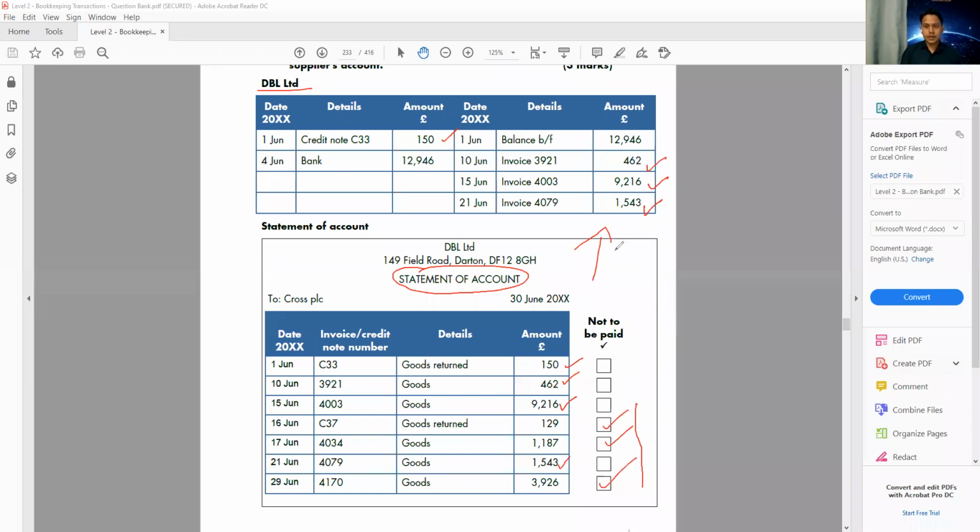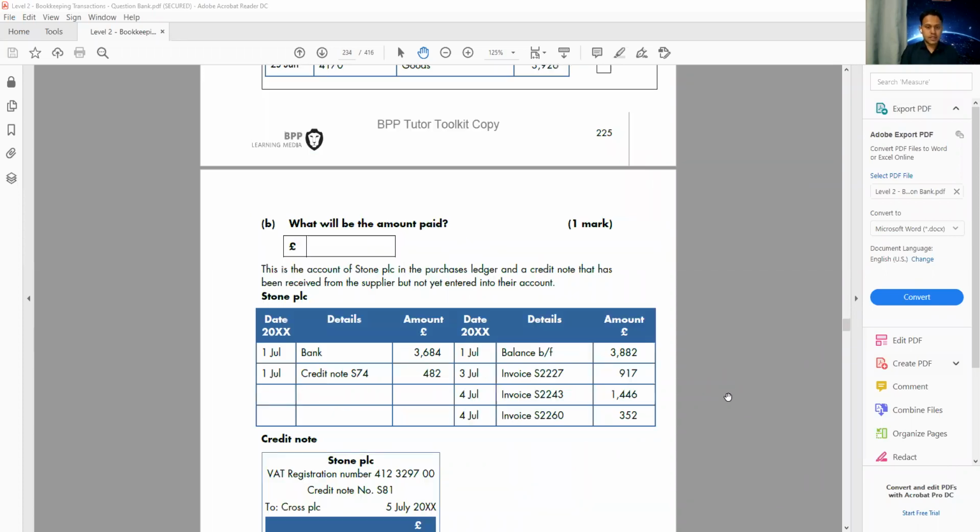Let's have a look. What is question number 2? Question number 2 is saying, what will be the amount paid? How much are you going to pay? So remember one more thing. Some students in the exam get confused. They think this question is also linked to this. Never is this question linked to this.